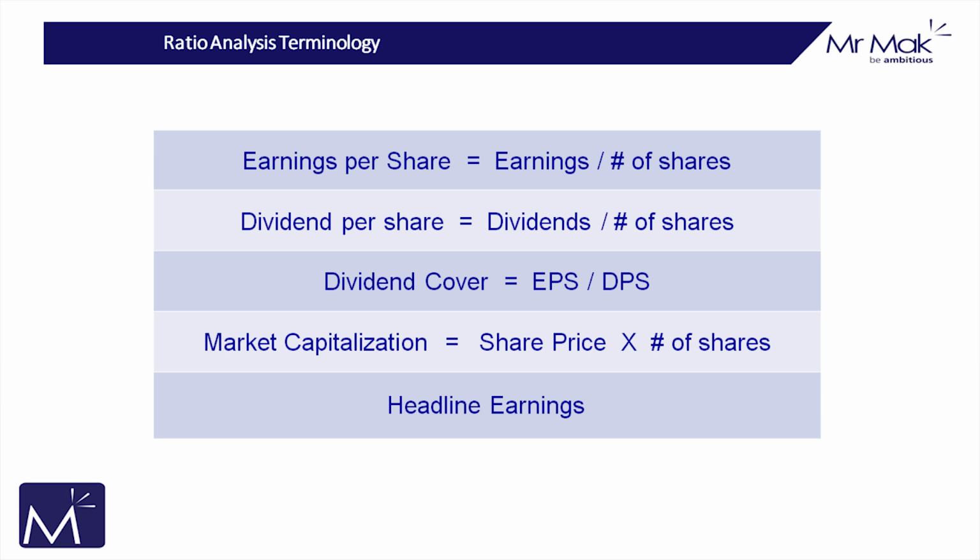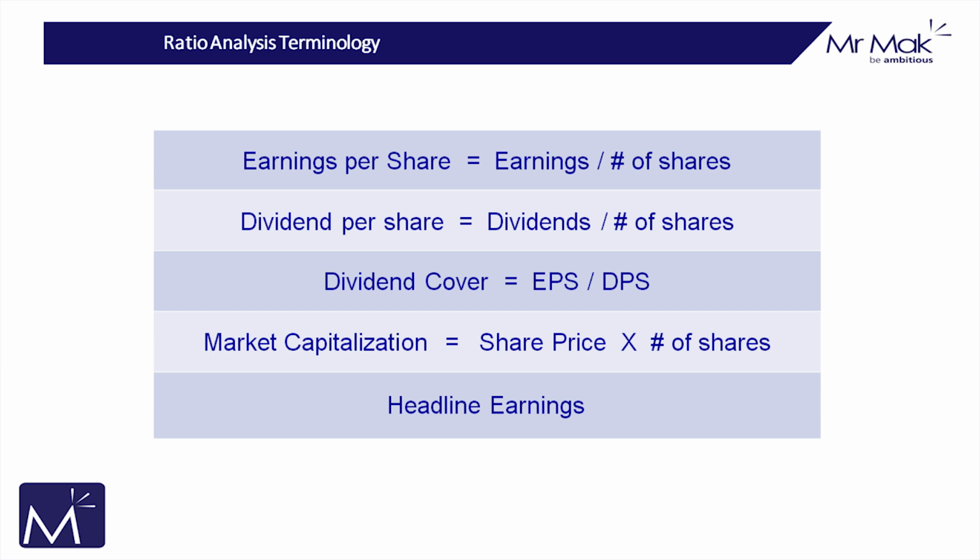And then the last thing I want you to hold on to is something we call headline earnings per share. Now, headline earnings are very, very different from your normal earnings. What headline earnings do is they strip out once-off events. So if a company, for instance, makes a big profit because it sells one of its subsidiaries, that will be included in the normal earnings. But in the headline earnings, it will be excluded because next year that subsidiary won't be there to sell.